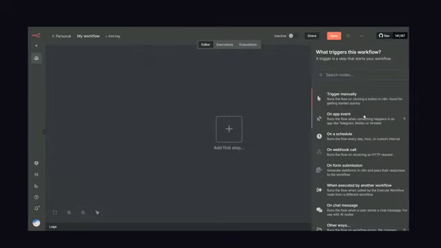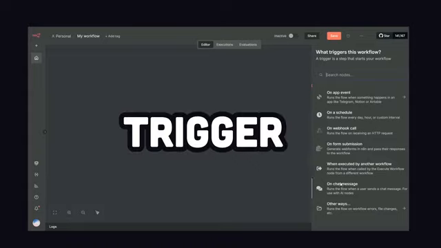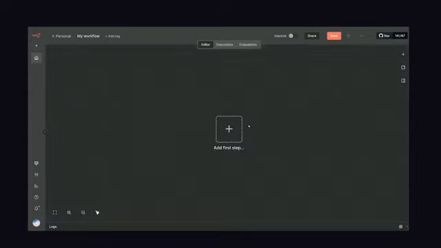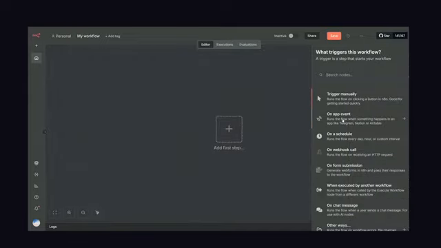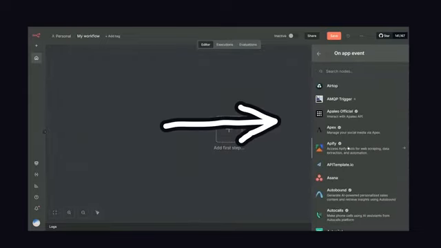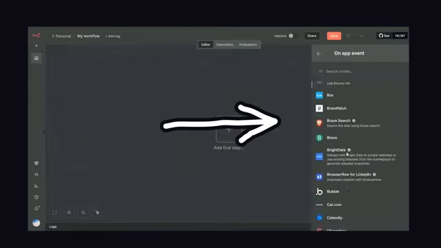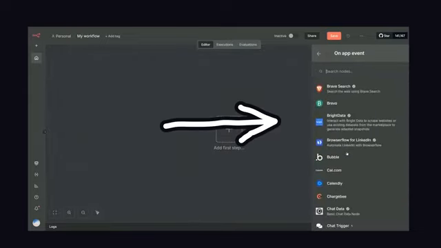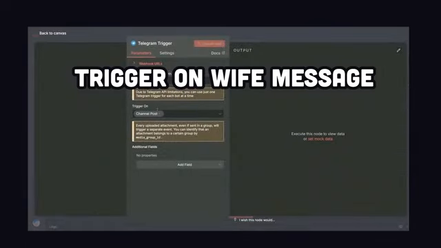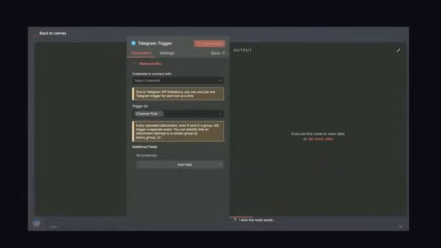On the dashboard, we have the option here to create a new node, and the first type of node you'll create is some type of trigger. It could be triggered manually or triggered on a schedule, but in many cases you'll want to connect to some kind of third-party app. As you can see, there are hundreds of different third-party apps you can connect to, but in my case, I'm going to connect to Telegram, and I want it to trigger anytime my wife sends me a message through this app. Just provide the required config info and you're good to go.